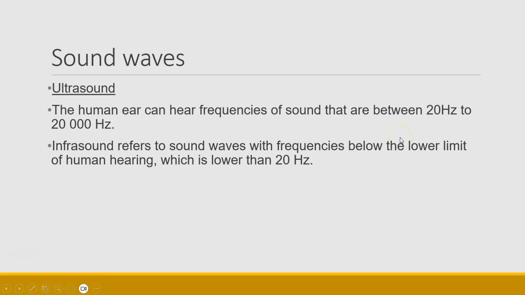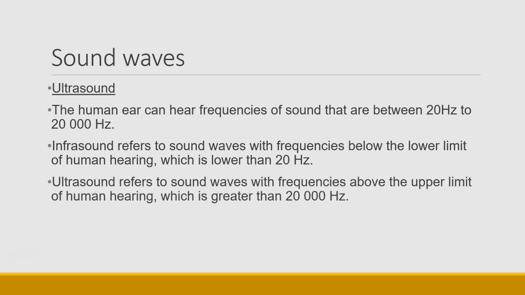Now remember, this is a low frequency, so it's a low pitch. Ultrasound refers to sound waves with frequencies above the upper limit of human hearing, which is anything greater than 20,000 Hz. So that would be a high pitch, a high frequency sound.